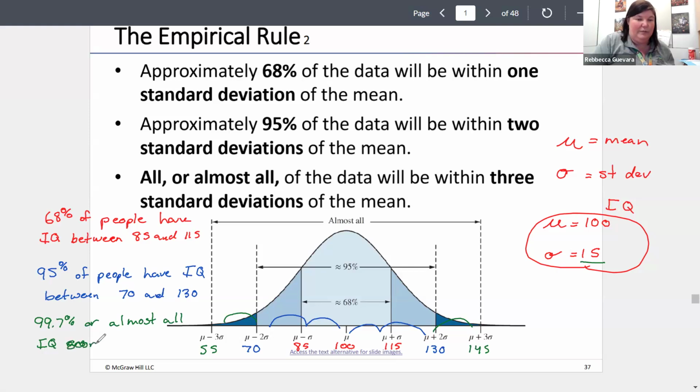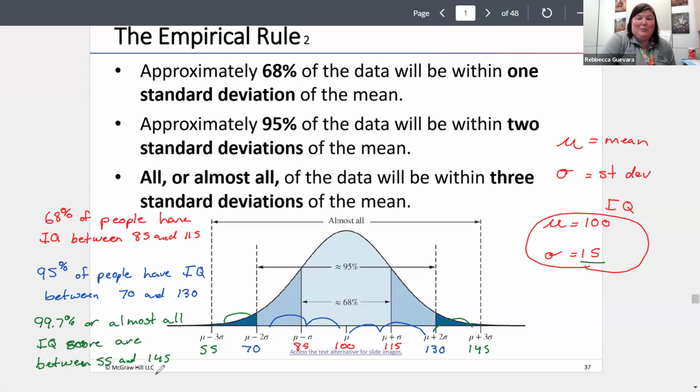If we looked at all people, they are going to be between 55 and 145. We don't usually find very many IQ scores out of that range. It is very rare. We say almost all because for the most part we can't say all, because there's always a chance that something is going to defy what we believe is true.